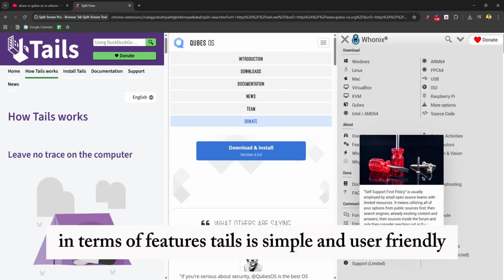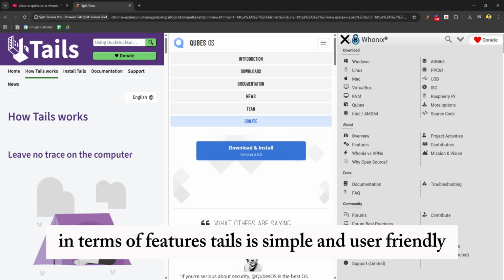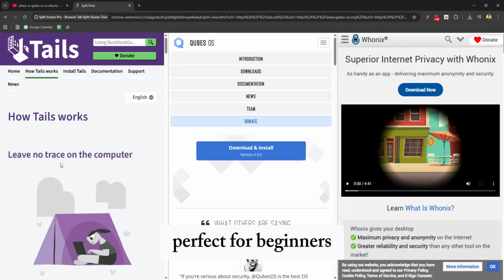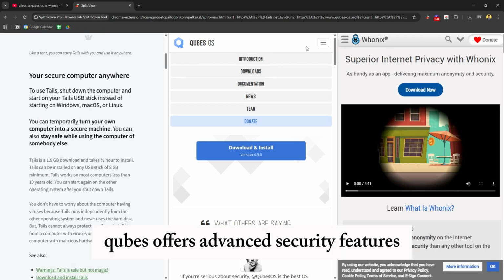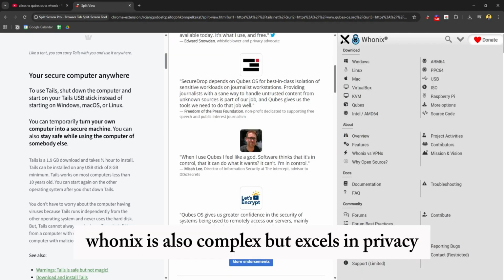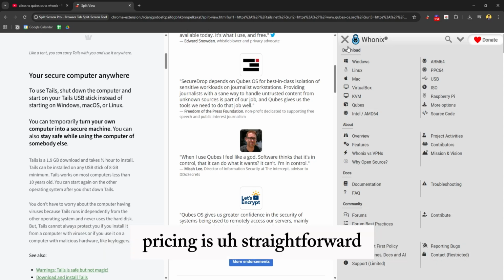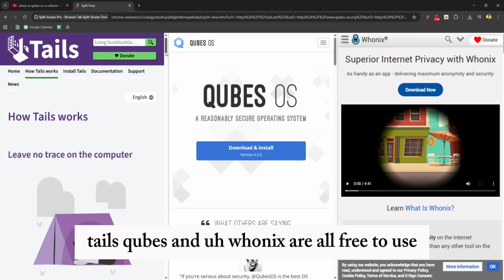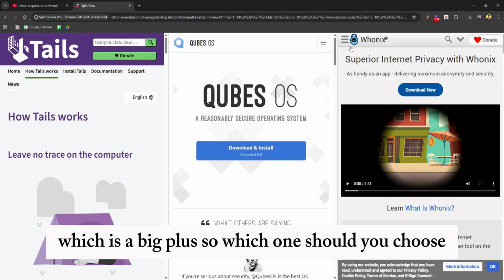In terms of features, Tails is simple and user friendly, perfect for beginners. Qubes offers advanced security features but has a steeper learning curve. Whonix is also complex but excels in privacy. Pricing is straightforward. Tails, Qubes, and Whonix are all free to use, which is a big plus.